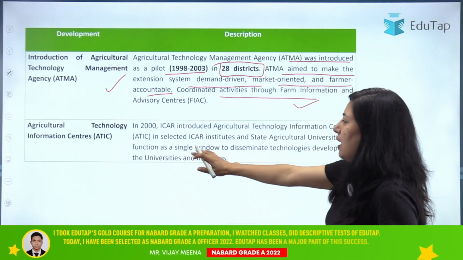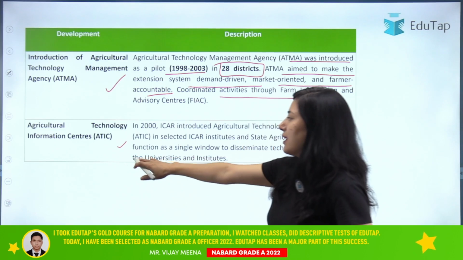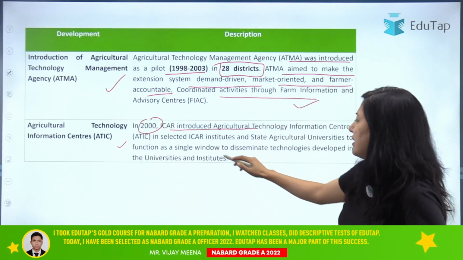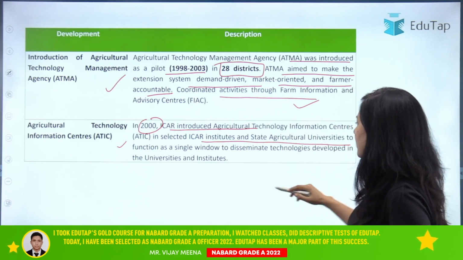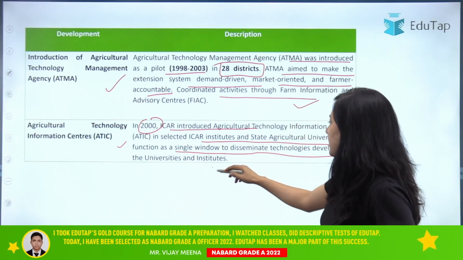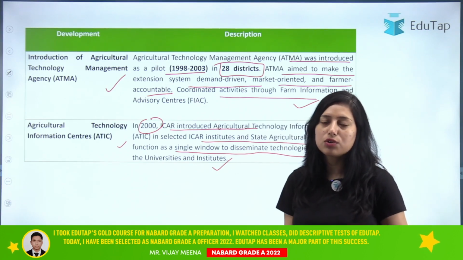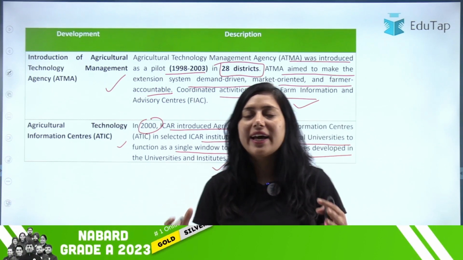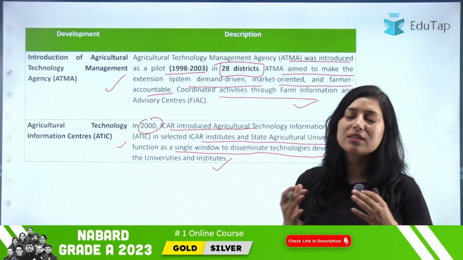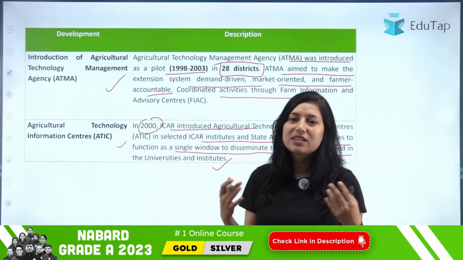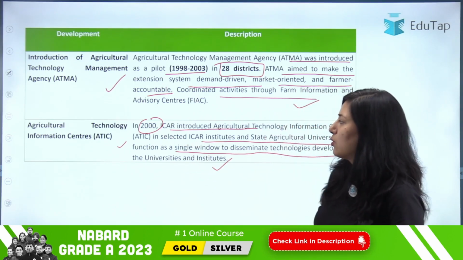Then we have ETIC, that is Agriculture Information Technology Center. In 2000, ICAR introduced ETIC in selected ICAR institutes and state agriculture universities to function as a single window to disseminate technology developed in the university and institute. So basically, ETIC is a single window system that worked as a dissemination of technology that is being developed in the research institute. Clear? That was about the ETIC.